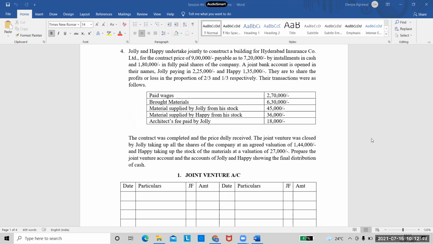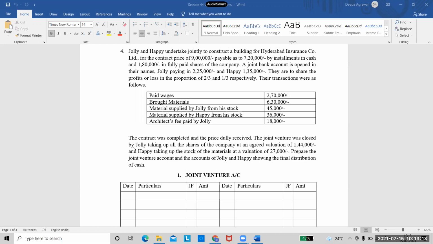And which side of the joint venture account will you put the loss? Debit or credit? Ma'am, debit. Debit side, right? So this 36,000 here. You need to be careful with the sentences. Remember, the share value was 1,80,000 and Jolly took it only for 1,44,000. So the remaining 36,000 is the loss on shares which has to be borne by the joint venture.